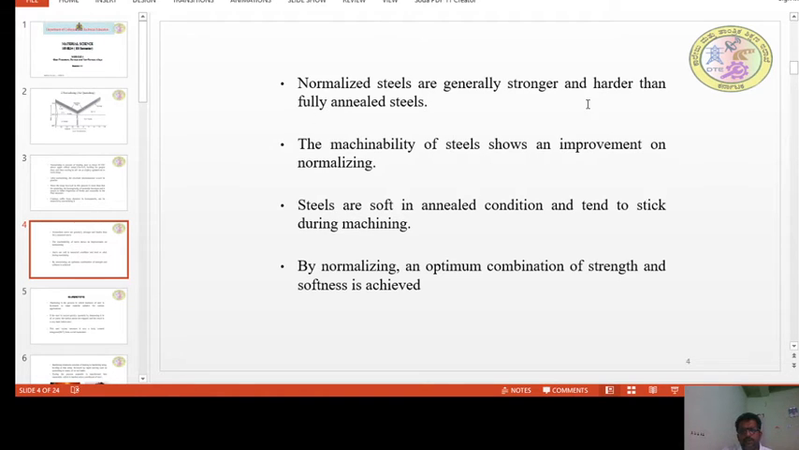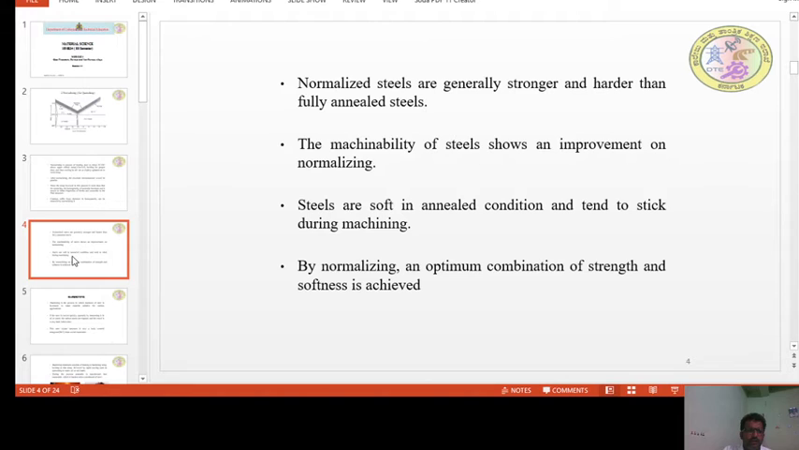Normalized steels are generally stronger and harder than fully annealed steels. The machinability of the steels shows an improvement on normalizing. Steels are soft in the annealed condition and tend to stick during machining operations. By normalizing, an optimum combination of strength and softness is achieved.